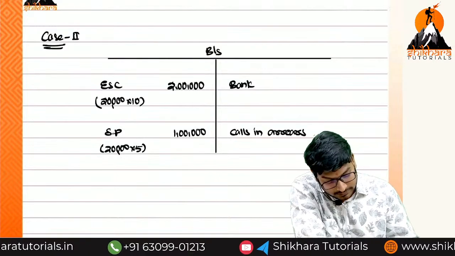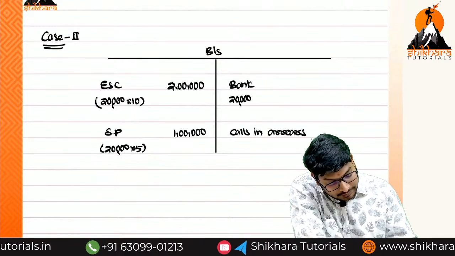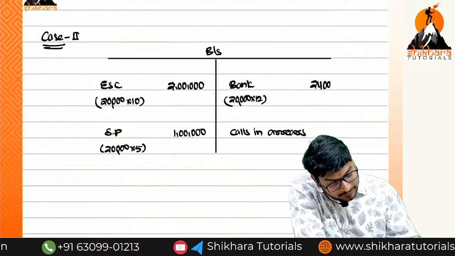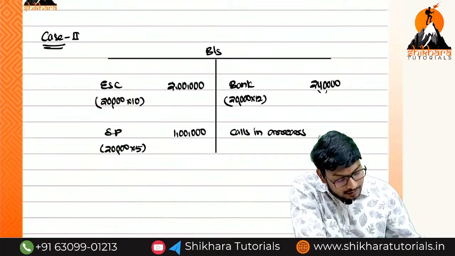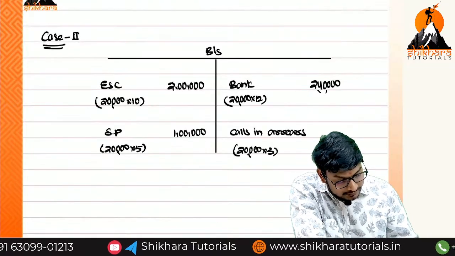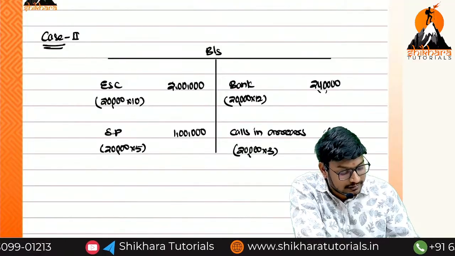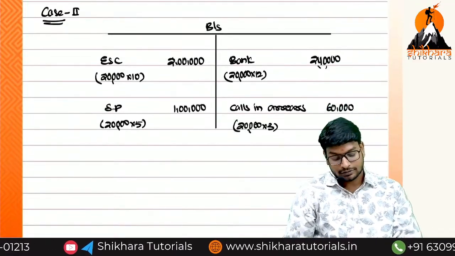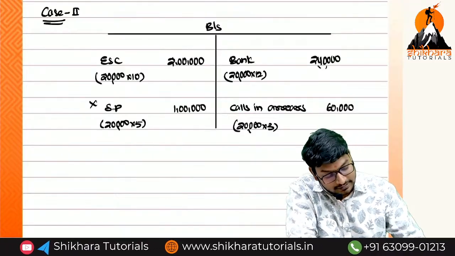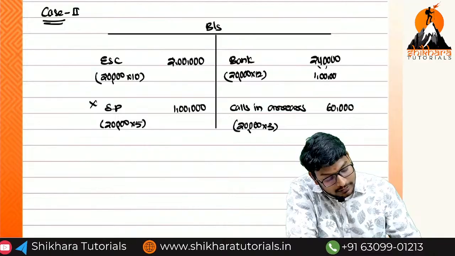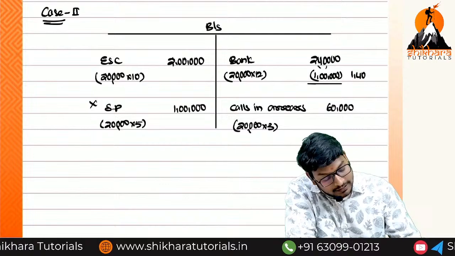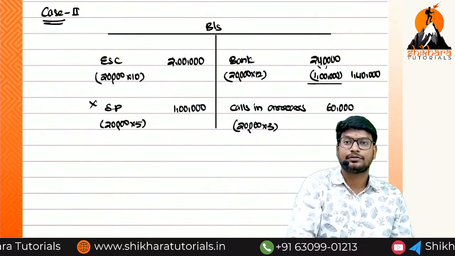12. Yes or no, ma? 20,000 into 12, that is equal to how much, ma? 2,40,000. And 20,000 into 3, that is equal to how much, ma? 60,000. Now we should not transfer securities premium. We should not reduce the securities premium. That is the reason 1 lakh we are reducing from the 2,40,000. That is equal to how much, ma? 1,40,000 only we have to reduce.